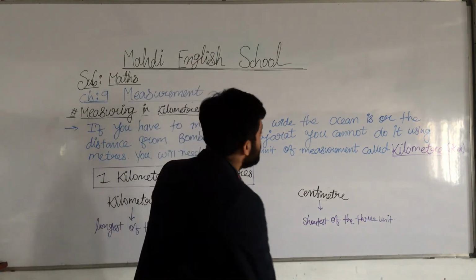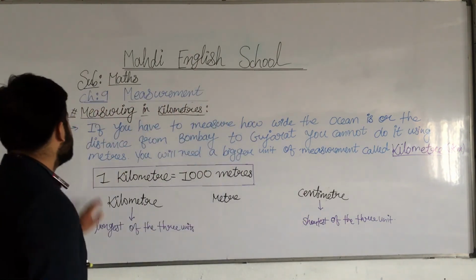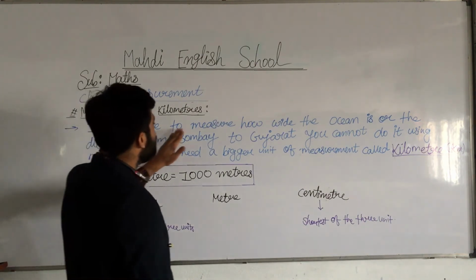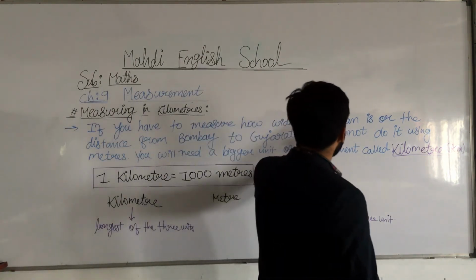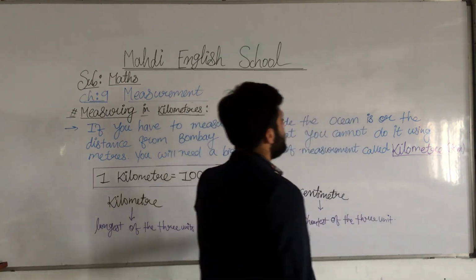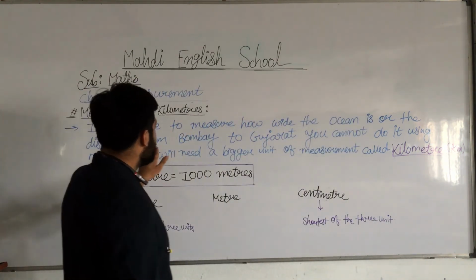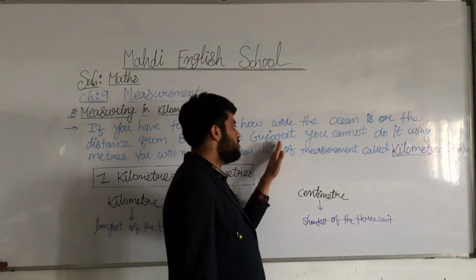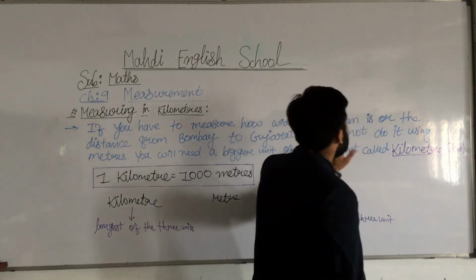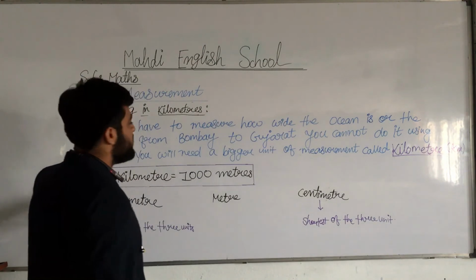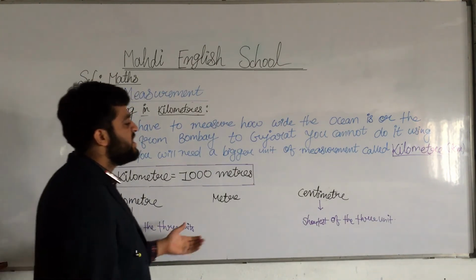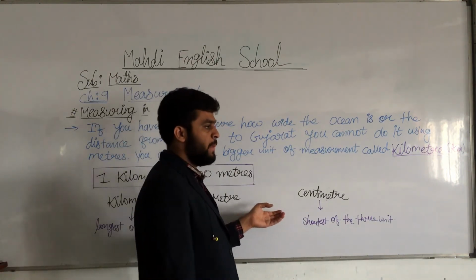Don't forget all these things. Now I explain: if you have to measure the distance from Bombay to Gujarat, or an ocean or river, you cannot do it using meters. We cannot use centimeters or meters here.